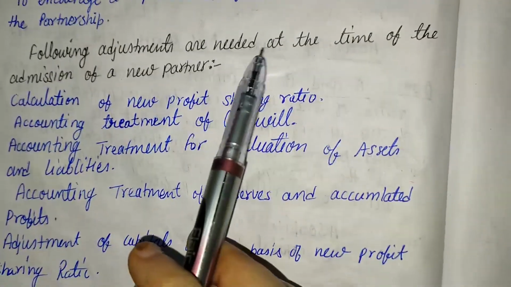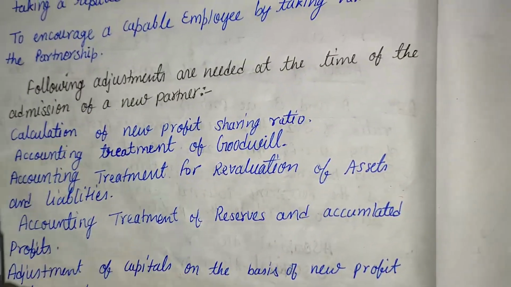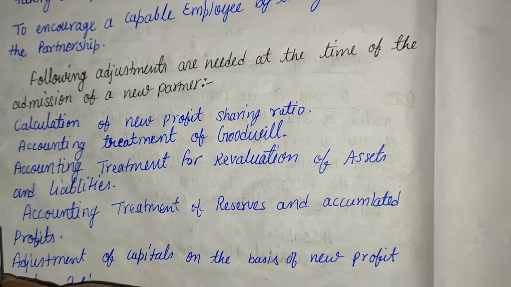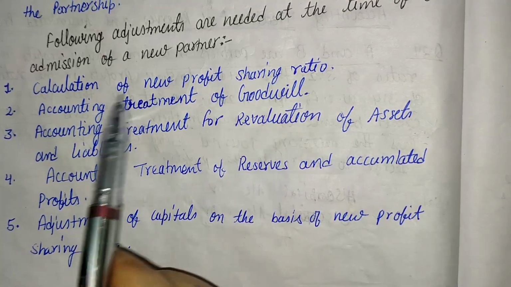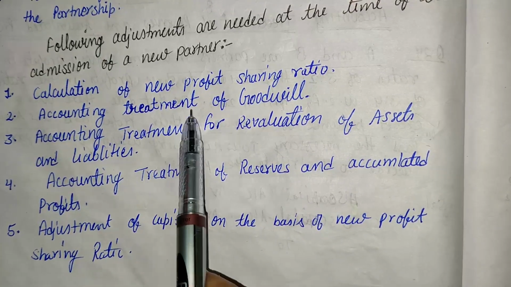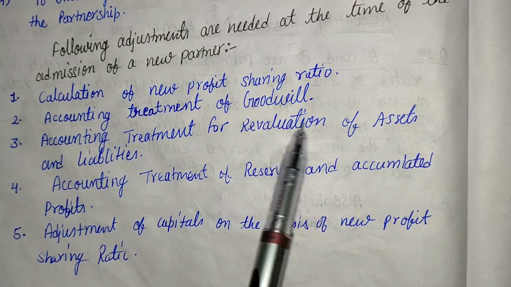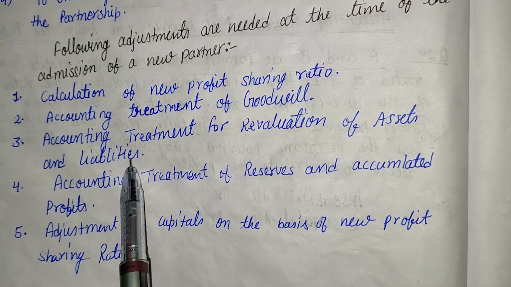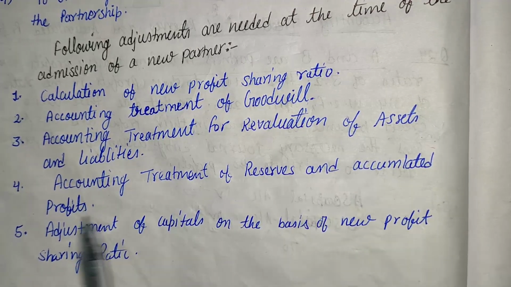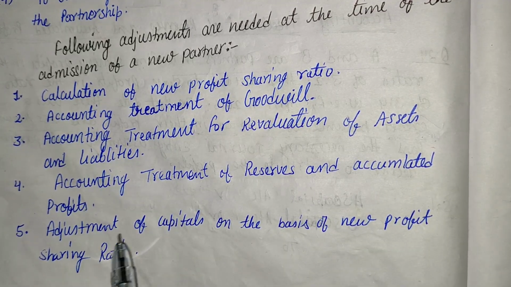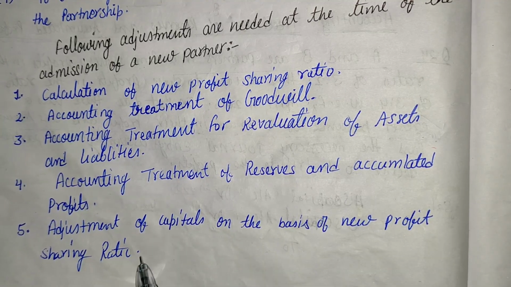The following adjustments are needed at the time of admission of a new partner. In short, there are certain topics we will discuss in this whole chapter. The first one is calculation of new profit sharing ratio. The second topic is accounting treatment of goodwill. The third topic is accounting treatment for revaluation of assets and liabilities. The fourth topic is accounting treatment of reserves and accumulated profits. And the last topic is adjustment of capitals on the basis of new profit sharing ratio.